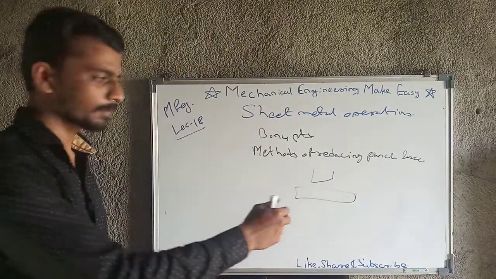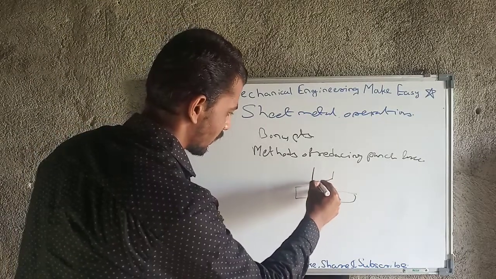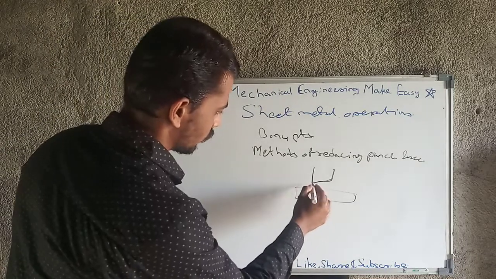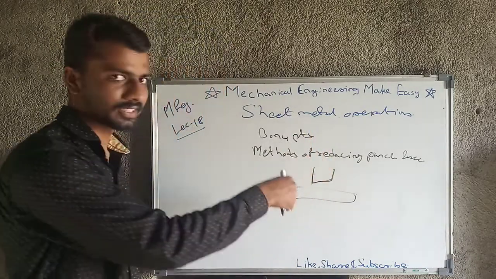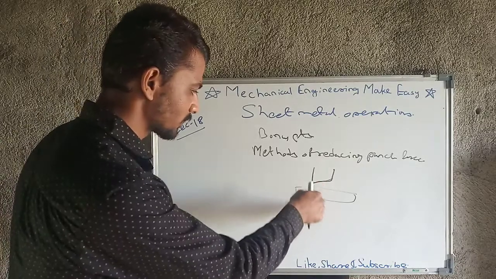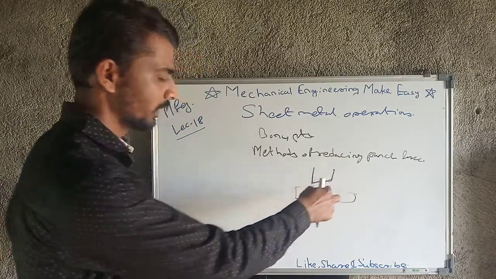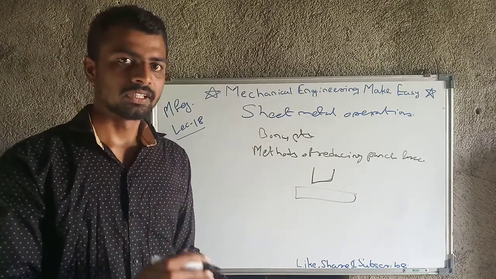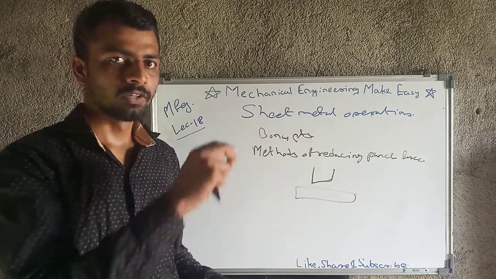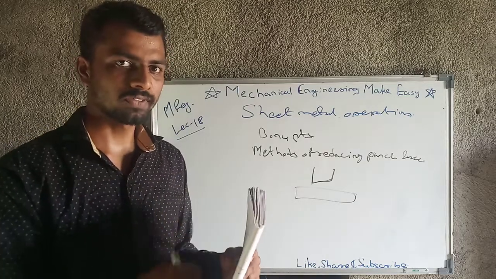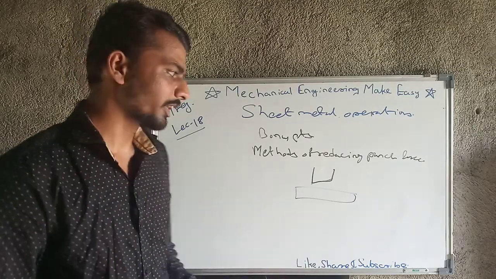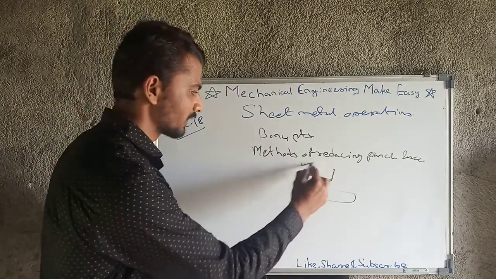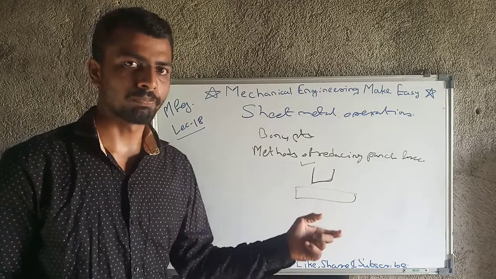One point of the punch will reach first and cut some portion, and only then will the other point reach. So the force required at any instant will be reduced. For some amount of time the force required is spread out, but ultimately the maximum force required is reduced. So this method is nothing but providing inclination to the punch.